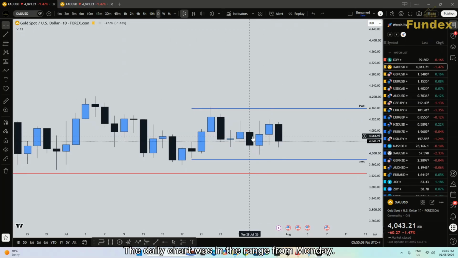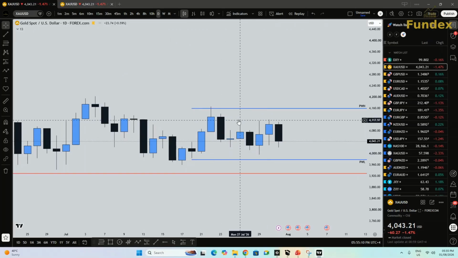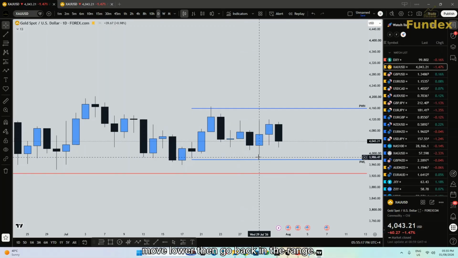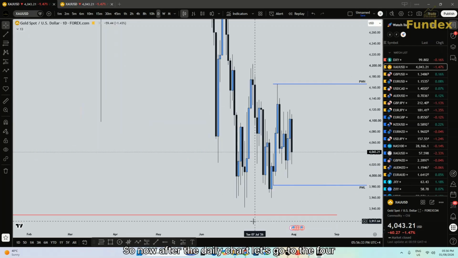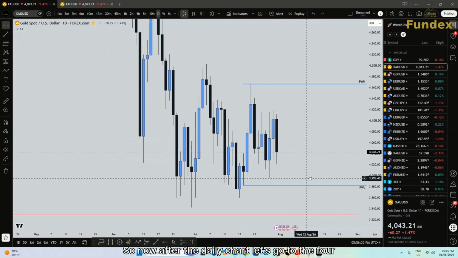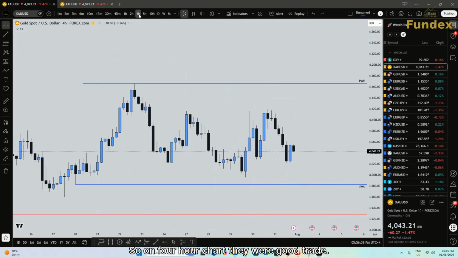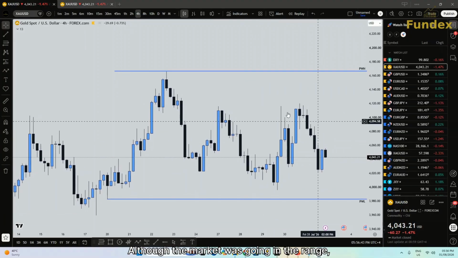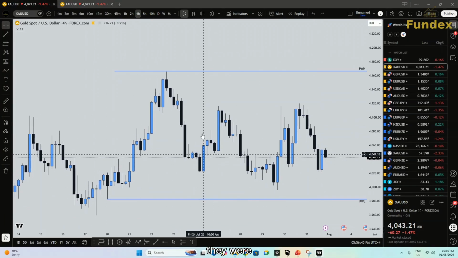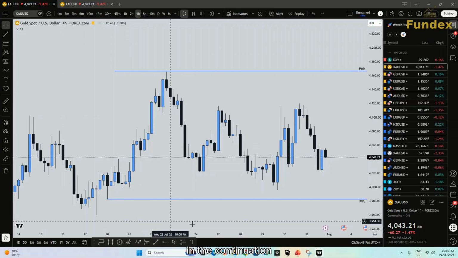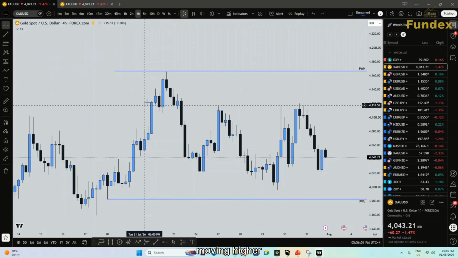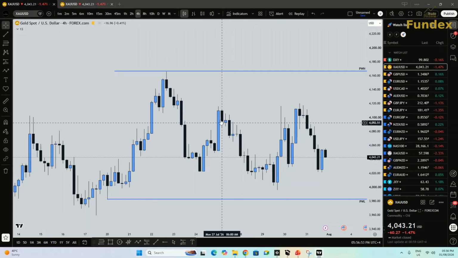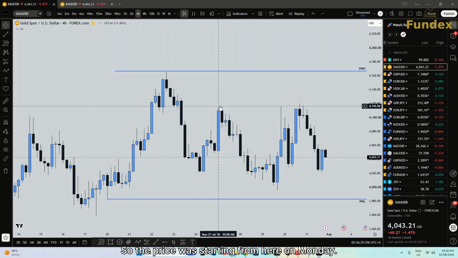So the daily chart was in the range from Monday. The market went higher, then went back in the range, moved lower, then went back in the range. So now after the daily chart, let's go to the 4-hour chart. On the 4-hour chart, there were good trades. Although the market was going in the range, there were good trades in the continuation, moving higher and moving lower. So the price was starting from here on Monday.